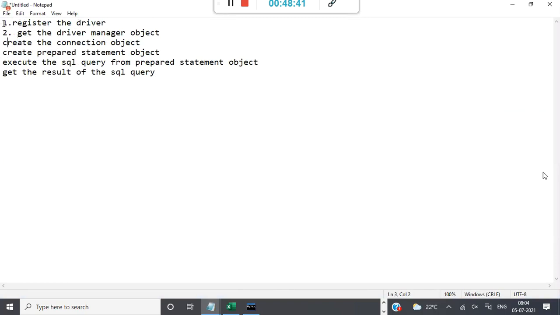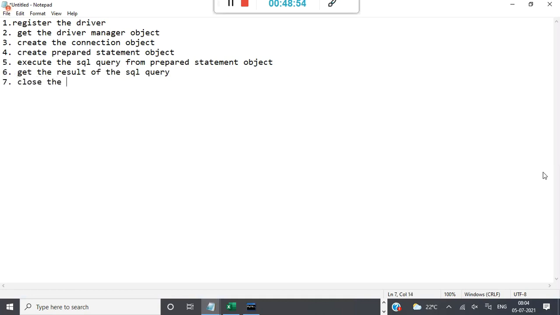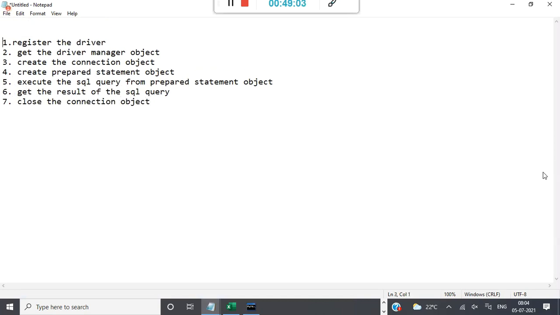Steps 1, 2, 3, 4, 5, 6. Then what we have to do? Close the connection object. So these are the important steps in JDBC.